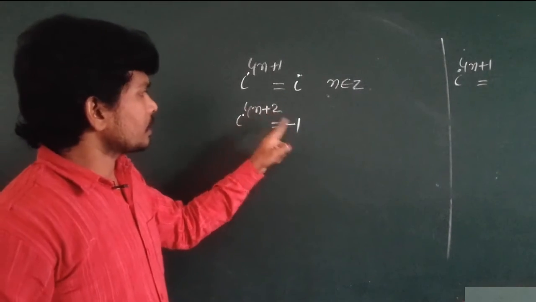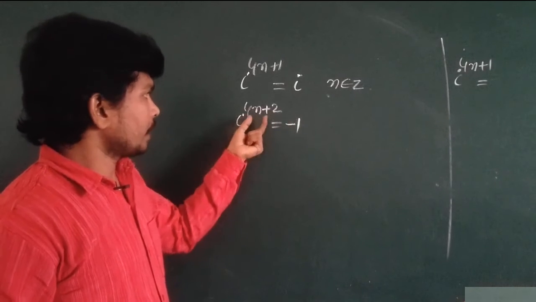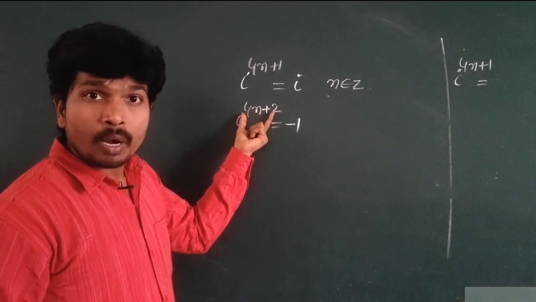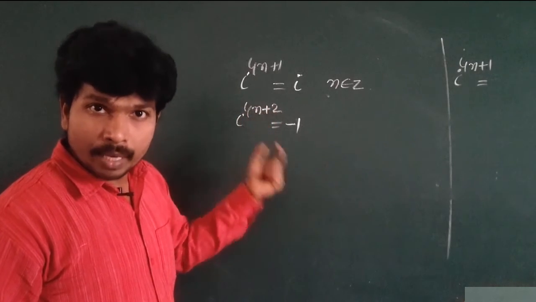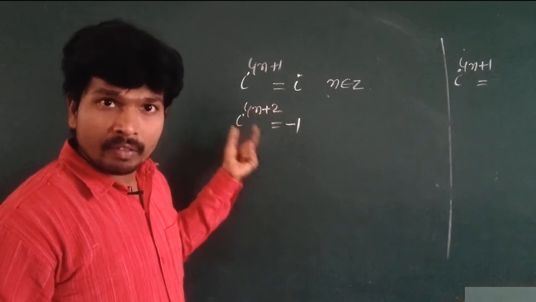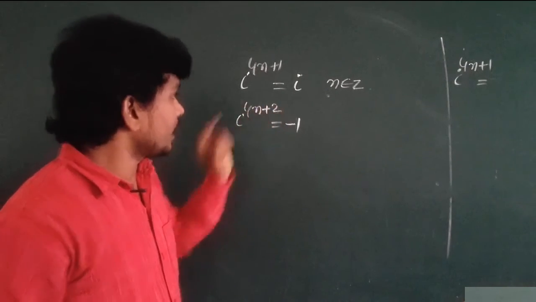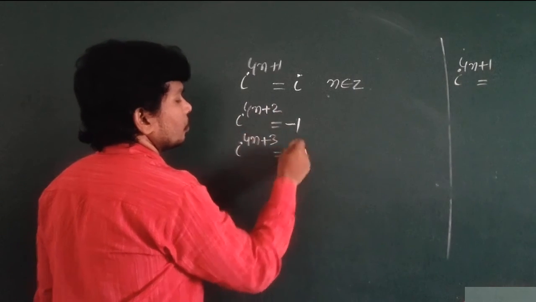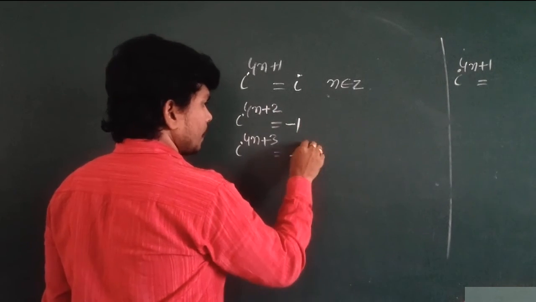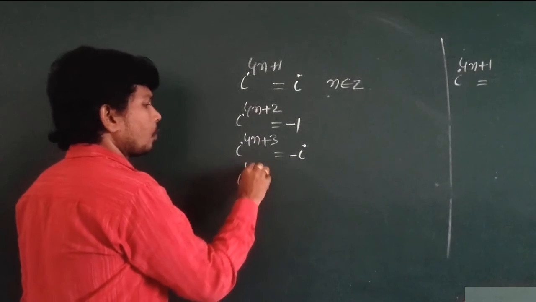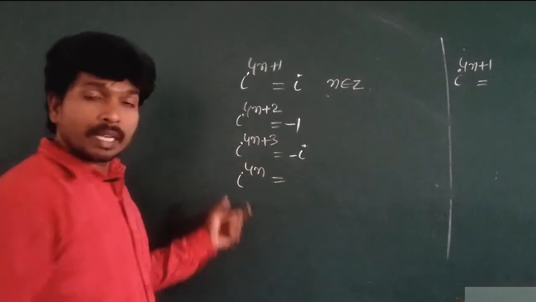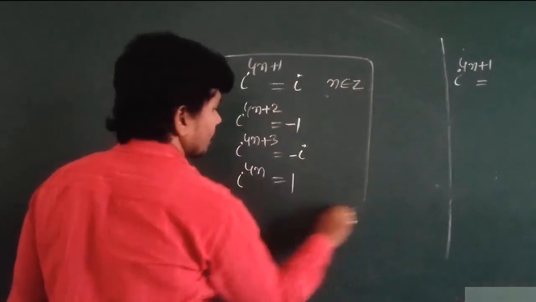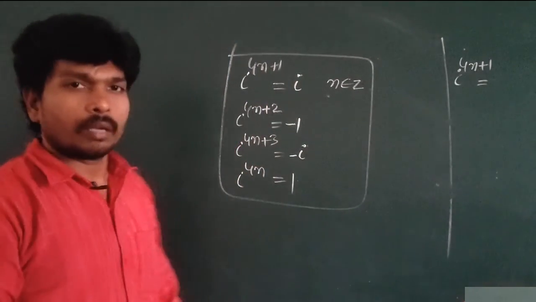It is the same as I square value minus 1, because this exponent in the form of 4n plus 2 is nothing but, when you divide by 4, it leaves the remainder 2. I power 4n plus 3 then gives you minus I. I power 4n type means it leaves the remainder 0, that gives you 1. These are the general forms of iota.